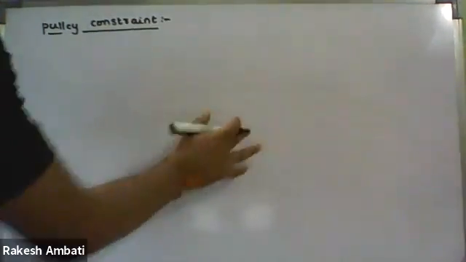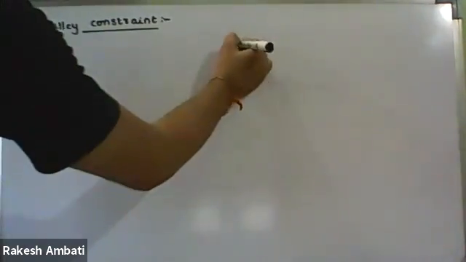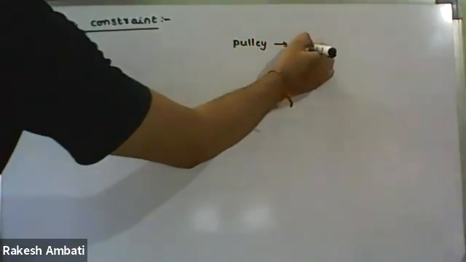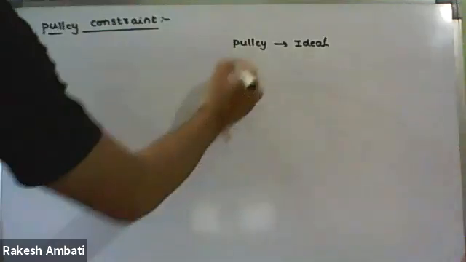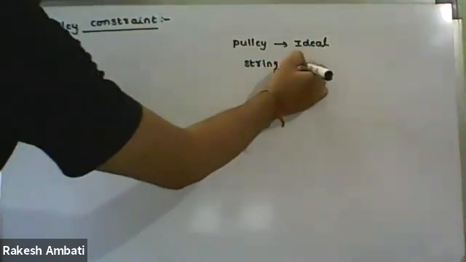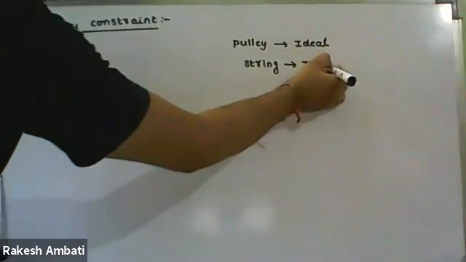In this whole chapter, if a pulley is given, we always have to consider it as an ideal pulley, and the string as an ideal string.